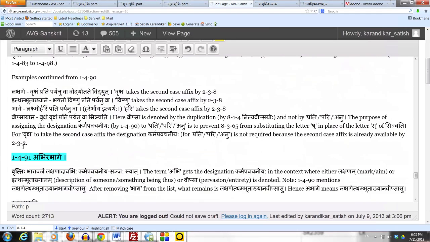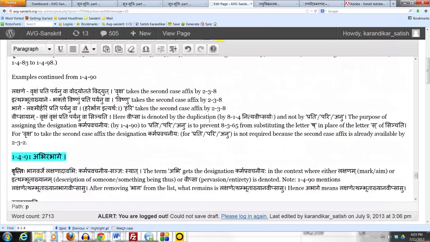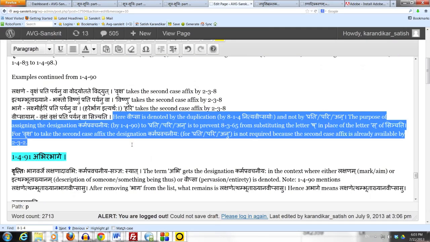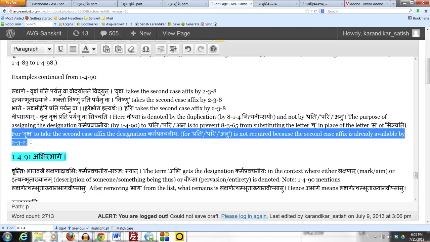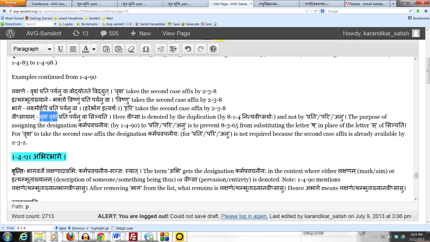Because for vriksha to take the second case affix, the designation karma pravachaniya for prati, pari or anu is not required, because the second case affix is already available by 232 karmani dvitiya. So here the second case affix following vriksha is actually assigned by 232 karmani dvitiya, not by 238.